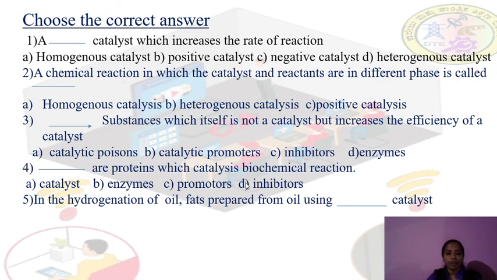Fifth one: in the hydrogenation of the oil, fats are prepared from oil using dash catalyst. Which catalyst are we using in the hydrogenation of the oil? Option A, platinum, option B, nickel, option C, zinc, option D, copper. So we are using nickel catalyst here in the hydrogenation of the oil.